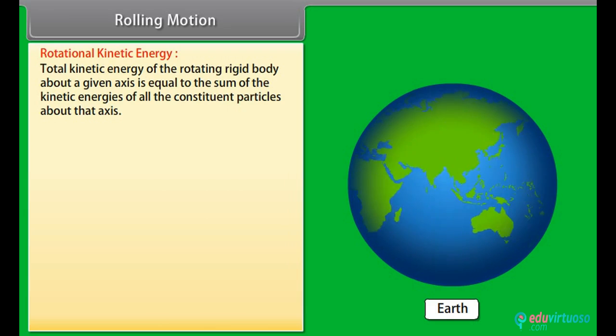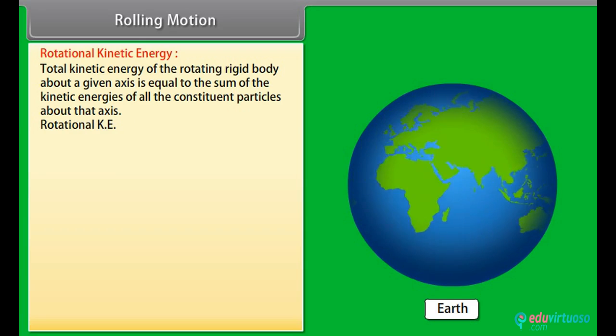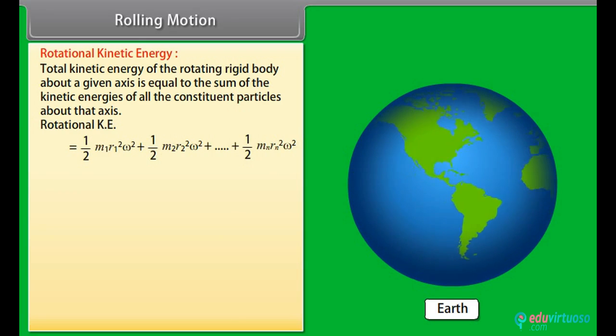Rotational kinetic energy. The total kinetic energy of the rotating rigid body about a given axis is equal to the sum of the kinetic energies of all the constituent particles about that axis. Rotational kinetic energy is equal to ½ m1 r1² ω² + ½ m2 r2² ω² + and so on till ½ mn rn² ω². On summarizing this equation, we get rotational kinetic energy equal to ½ Σ m r² ω².